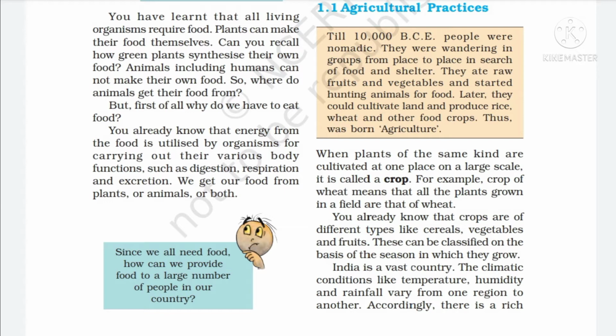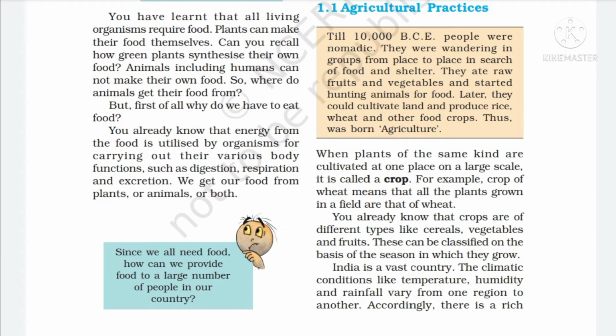India is a vast country and at present its population is about 130 crores, and to provide food to such a huge population, regular production, proper management and distribution is necessary. Now we will read about agricultural practices.